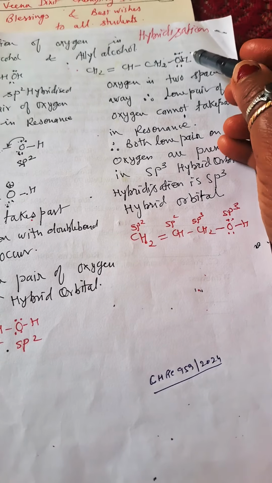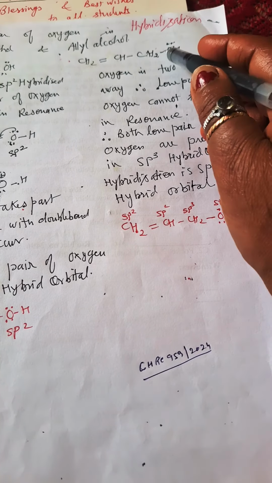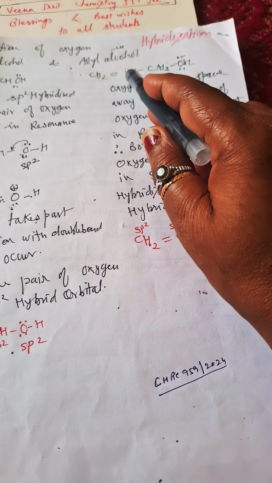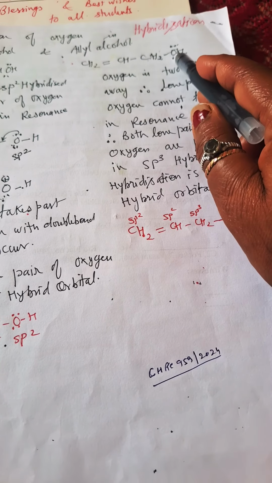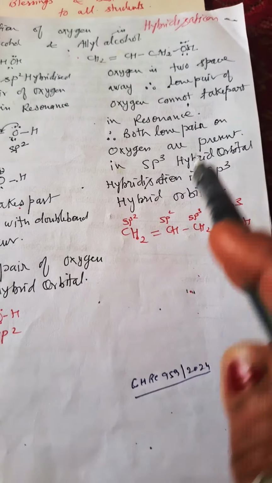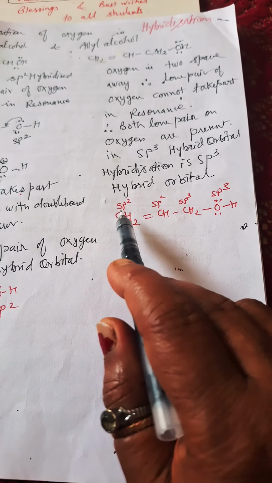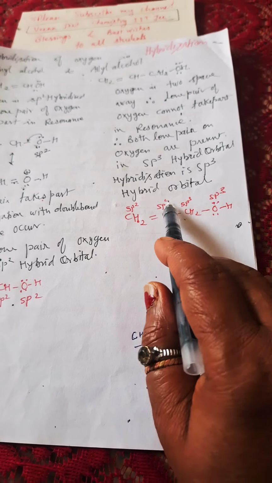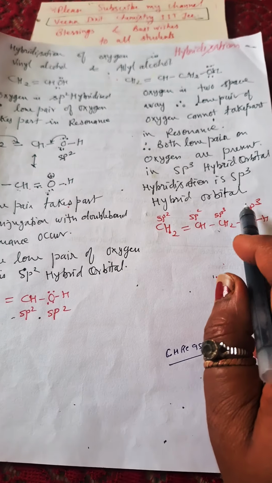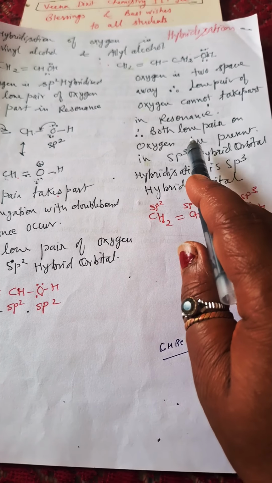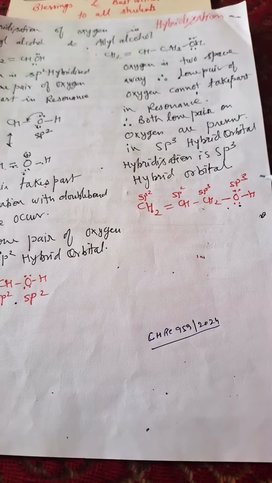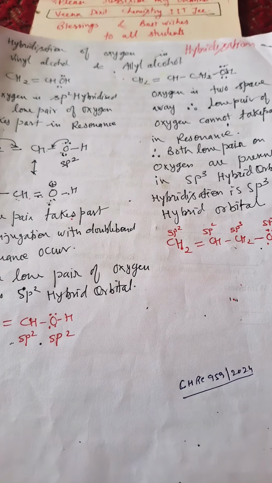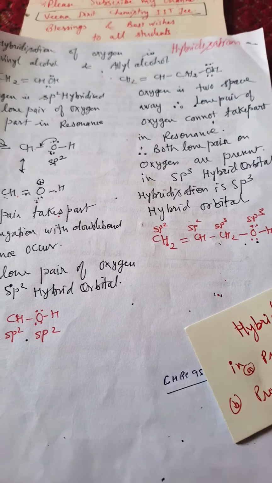What does it mean? It means this oxygen is sp3 hybridized. So this is sp2 hybridized, this is sp2 hybridized, this is sp3 hybridized carbon, and this O is also sp3 hybridized. Here I have written sp2, sp2, sp3, and this oxygen is also sp3. So both lone pairs of electrons are present in where? In the sp3 hybrid orbital. Who is having lone pair? This is having lone pair, right?